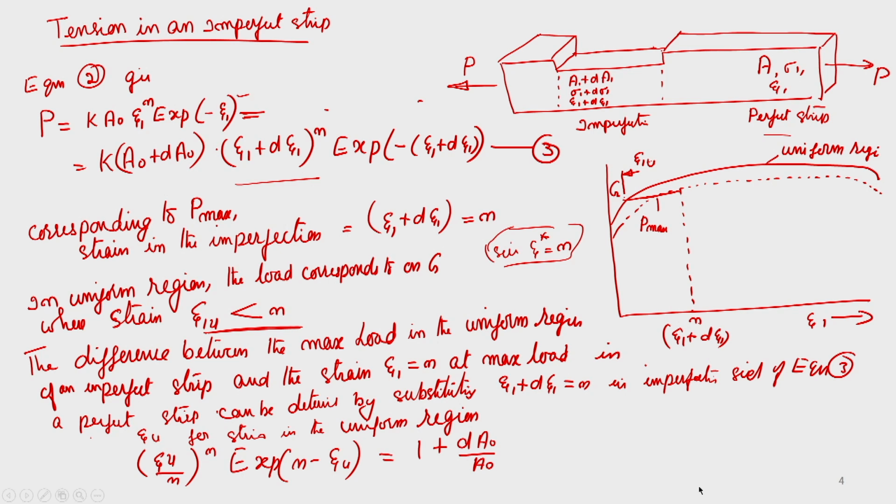In this real case, n minus epsilon u and d A naught by A naught are very small quantities. So if you expand this in a series and take the first term, you get this relationship: n minus epsilon u is almost equal to minus n into d A naught by A naught.